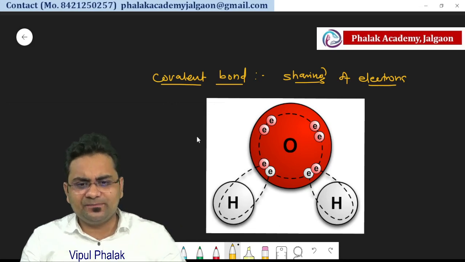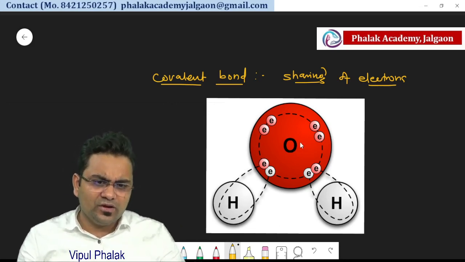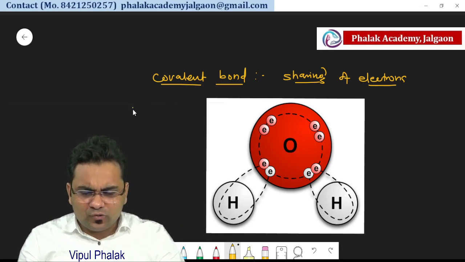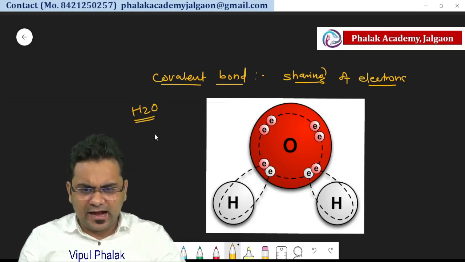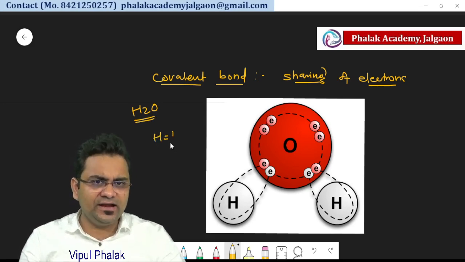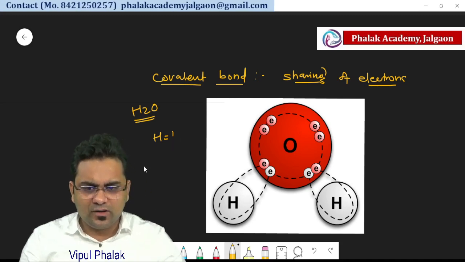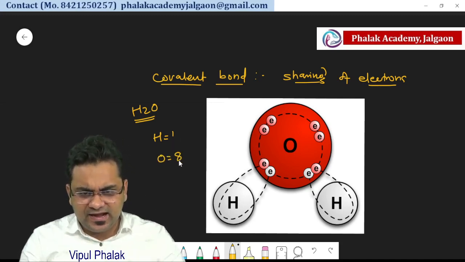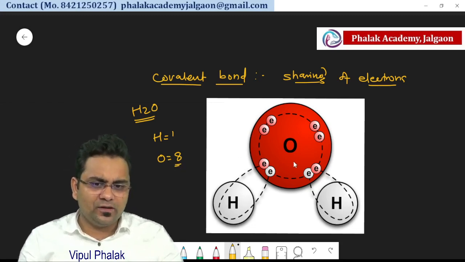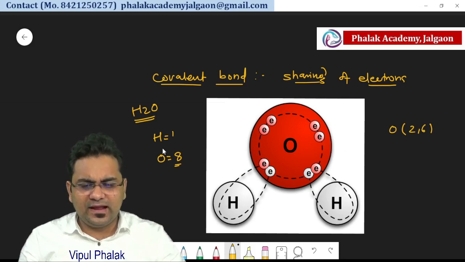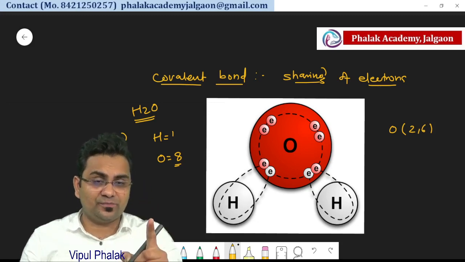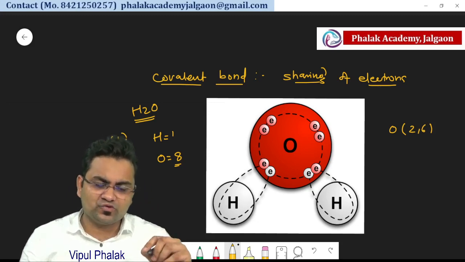So we will take the example of the water molecule. Water molecule H2O has 2 hydrogen and 1 oxygen, and the atomic number of hydrogen is 1, so it means hydrogen has 1 electron. The atomic number of oxygen is 8, so it has 8 electrons. The arrangement of electrons in oxygen is 2 and 6, and in hydrogen it is only 1, but the first orbit should have 2 electrons. So how is this possible?